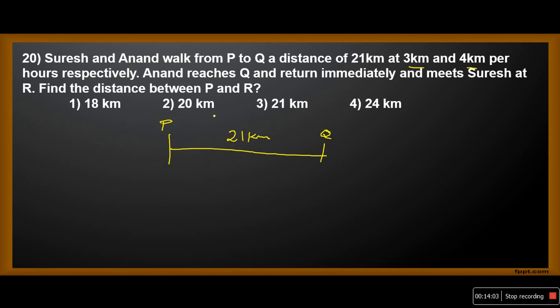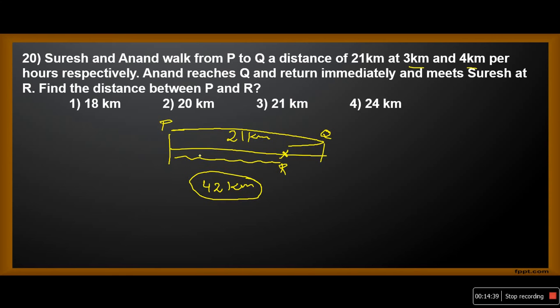Let us concentrate on Anand first. What happened, Anand? Anand is traveling from P to Q and returns. Assume that this is the point R. By the time Anand reaches R, Suresh covers how much distance? From P to R. If you observe carefully, the total distance covered by Suresh and Anand together is how much? 42 kilometers. Is it clear? The total distance covered by Anand and Suresh will be 42 kilometers.